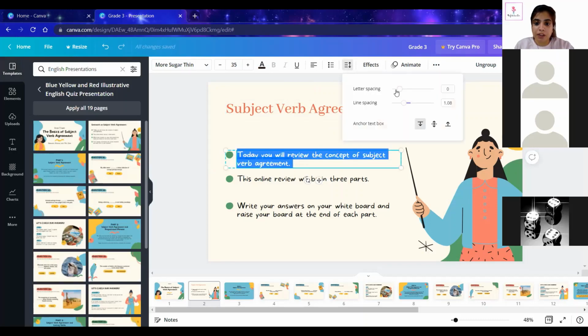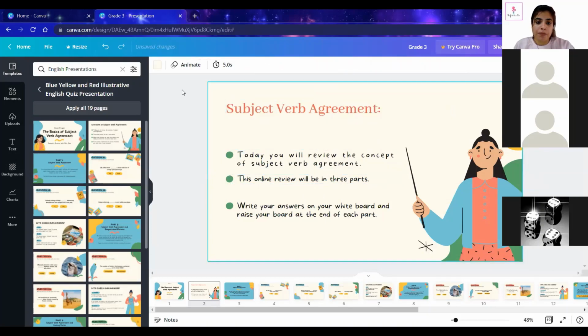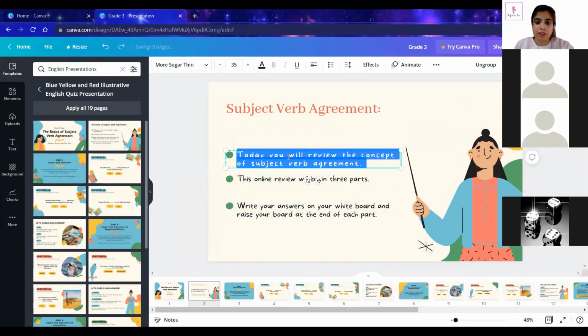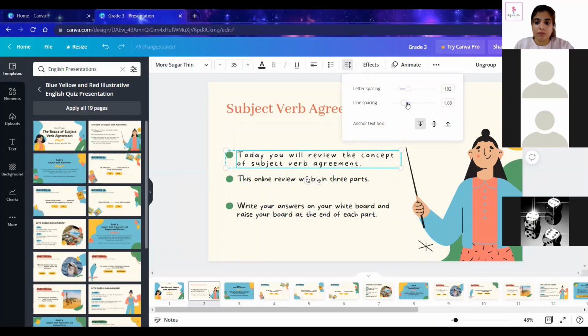If you want to give space between the letters, you can give from this option. If you want to give space between the lines, you can go with the line spacing option.